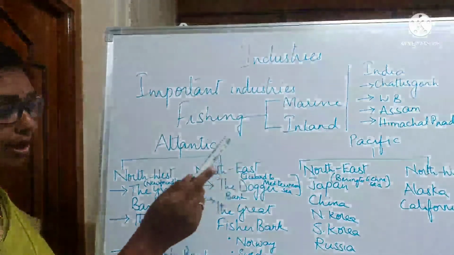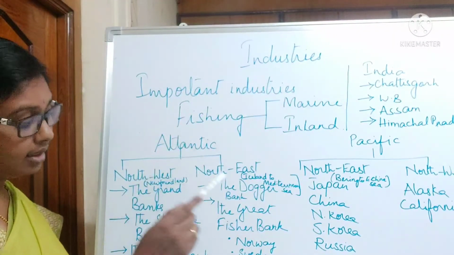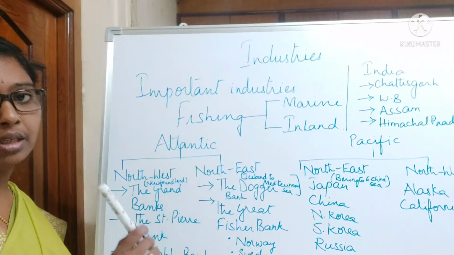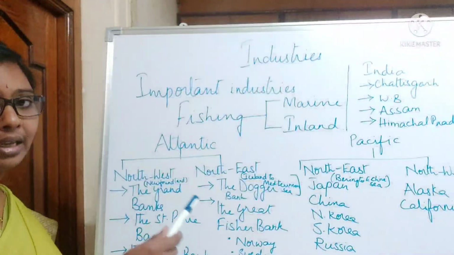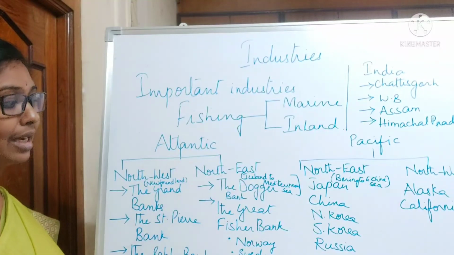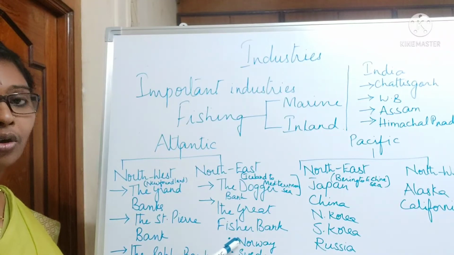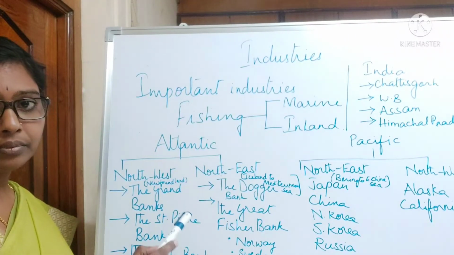The Dogger Bank and the Great Fisher Bank are the 2 major fishing grounds in the Northeast Atlantic. The other countries covered in the Northeast Atlantic branch are Norway, Sweden, Denmark and Spain.